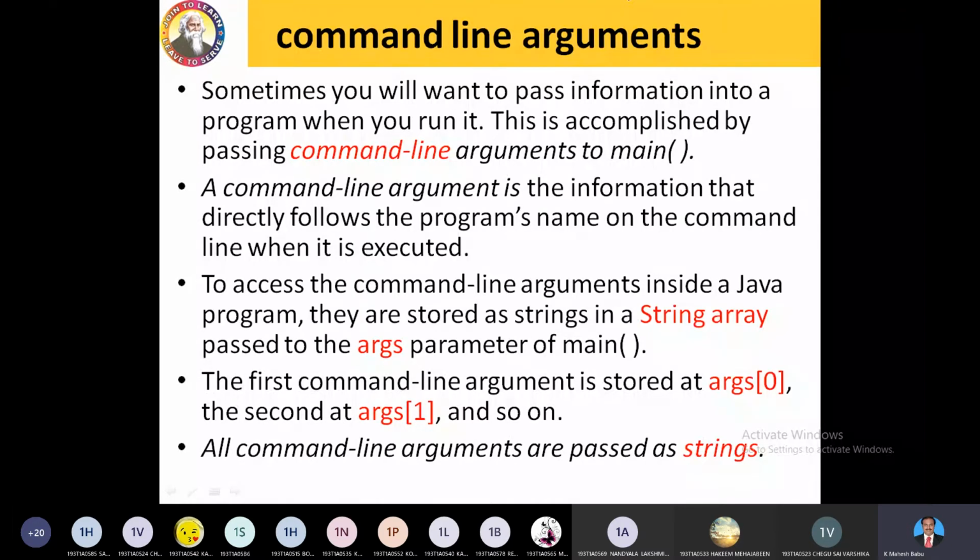Whatever the program, at the end they mention using command line arguments. Now the question will be very tough.